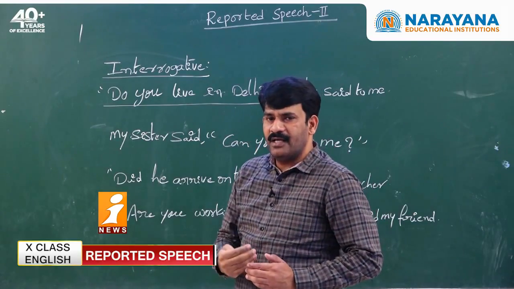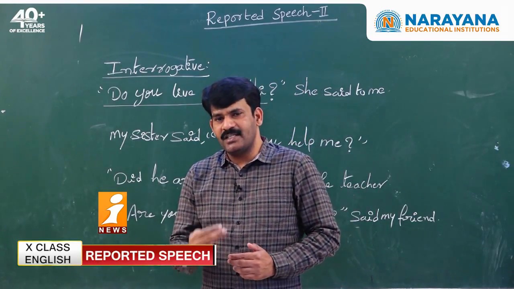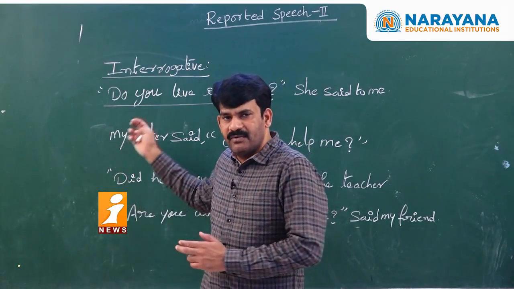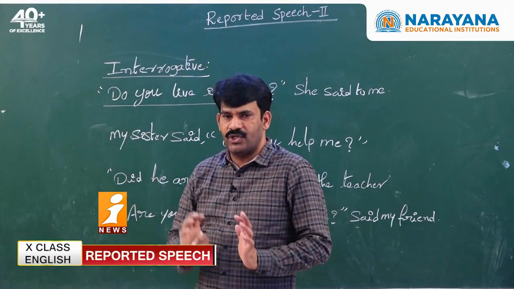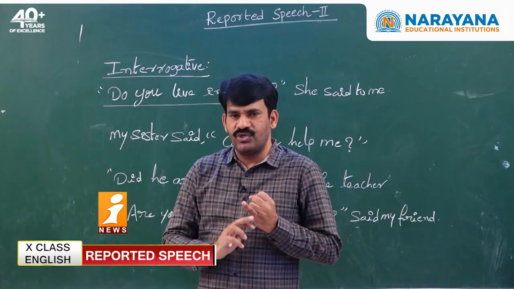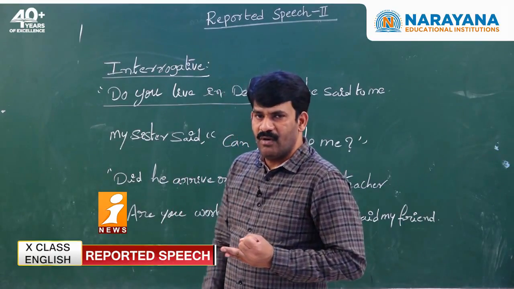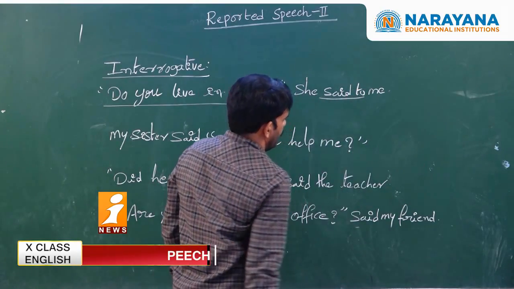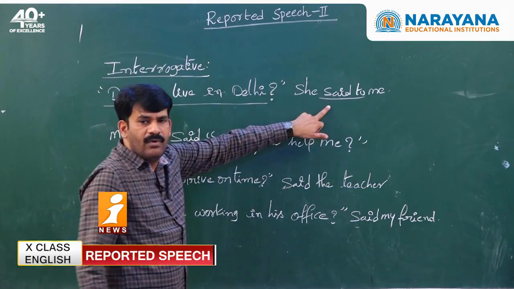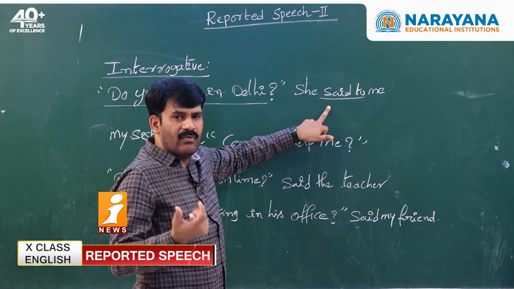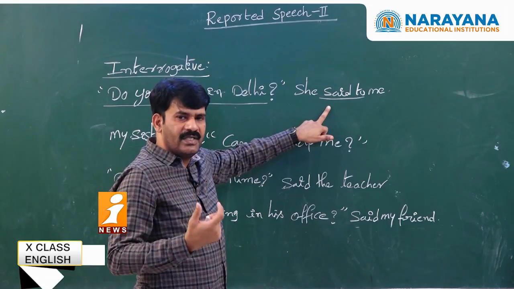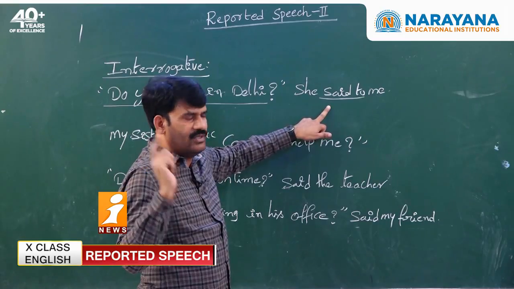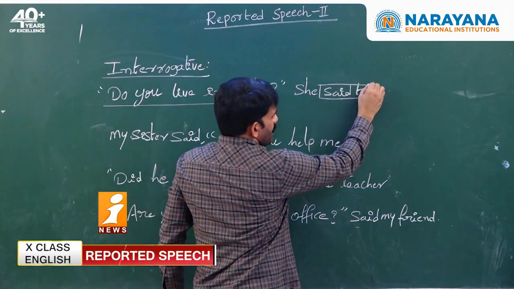Once you confirm that it is an interrogative sentence, what is the second step that you are supposed to do? What type of interrogative is it? It is a verbal question. So now you confirmed it is a verbal question in interrogative. Once you confirm, what is the next step that we are supposed to do? Change of reporting verb. Very good. How do we find the change of reporting verb in interrogative? If said or said to is given, they will be changed into asked, inquired or questioned. Very nice. So asked, inquired, questioned.